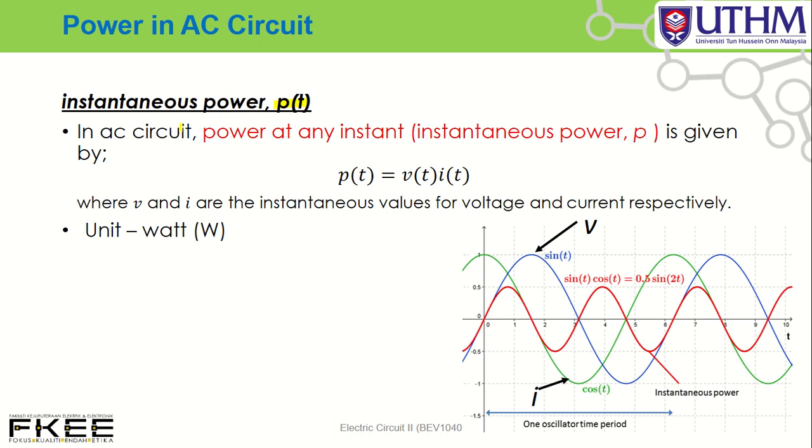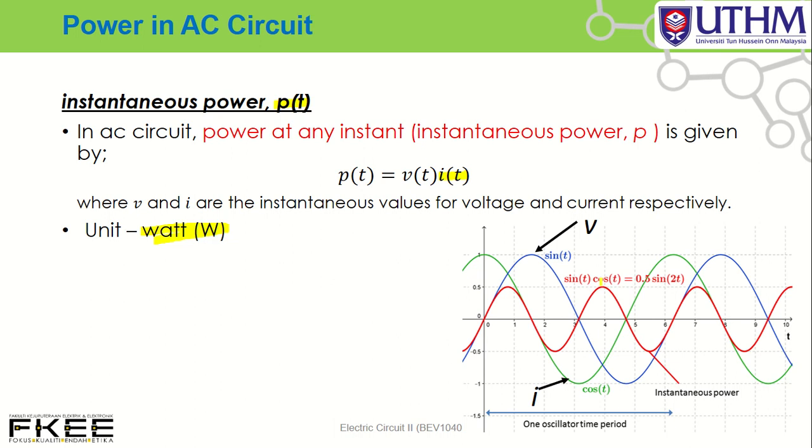So in AC circuit, power at any instant, we call it instantaneous power, is given by p(t) equal to v(t) times i(t), where v(t) equal to instantaneous voltage and i(t) equal to instantaneous current. The unit is watt.